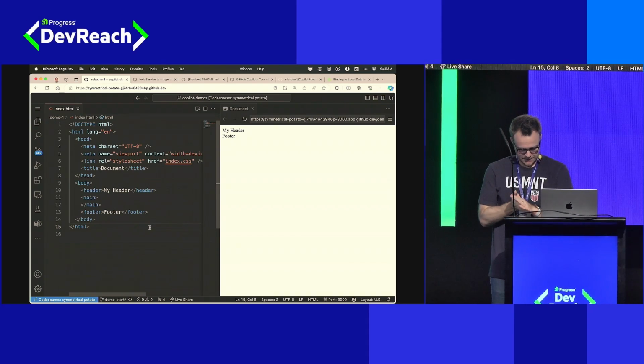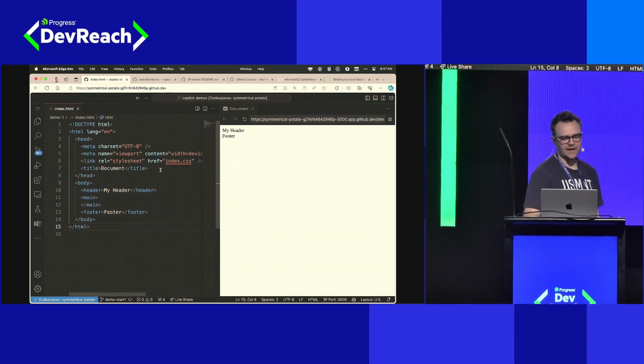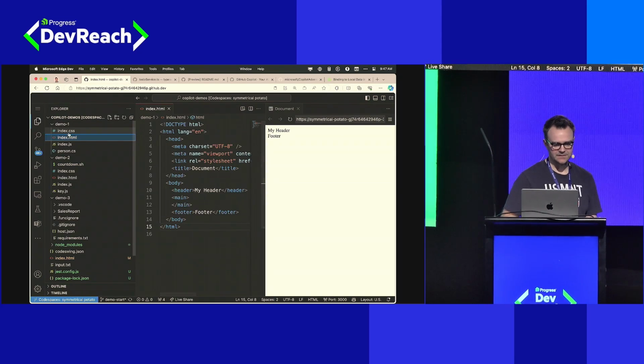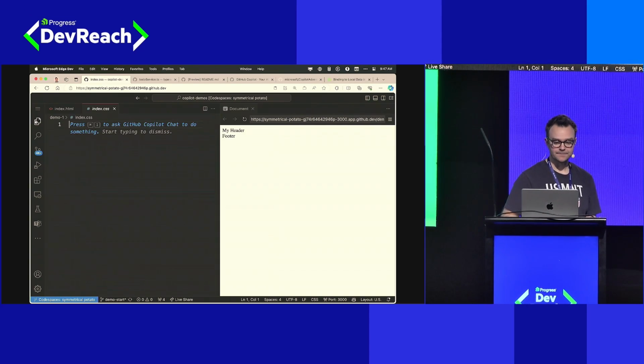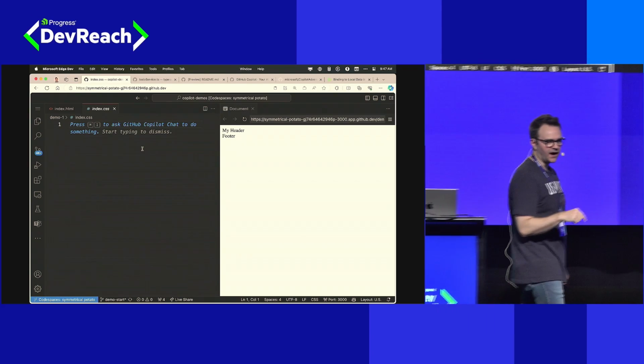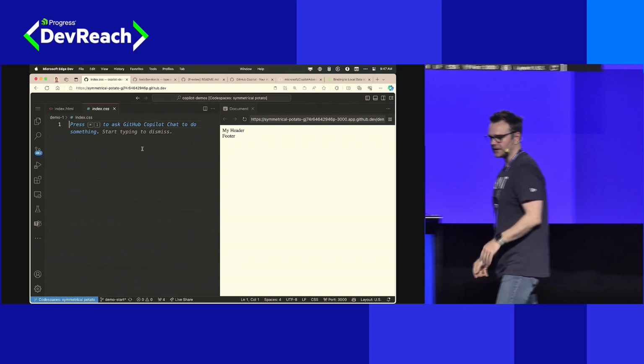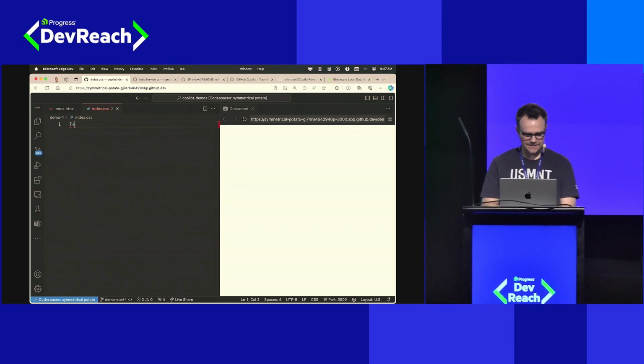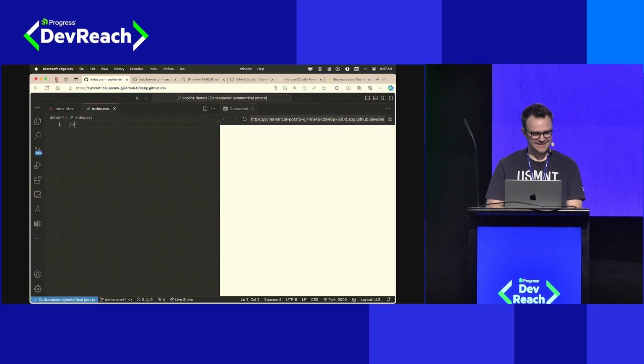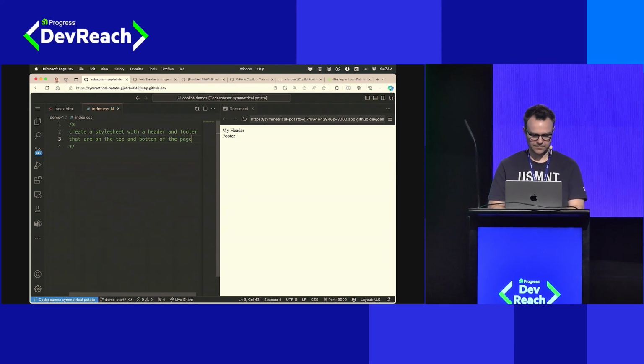inside of Codespaces. All right, so we have a blank page that is connected to a CSS file. That CSS file is here, and that CSS file is blank. One of the things we talked about for giving context to Copilot is giving it a goal. Let it know what you're trying to do. So let's do that for our CSS file. Let's see if Copilot knows CSS, because nobody knows CSS. Create a style sheet with a header and footer that are on the top and bottom of the page.